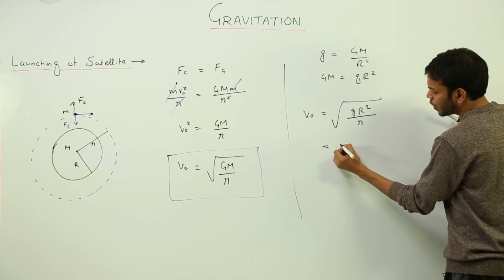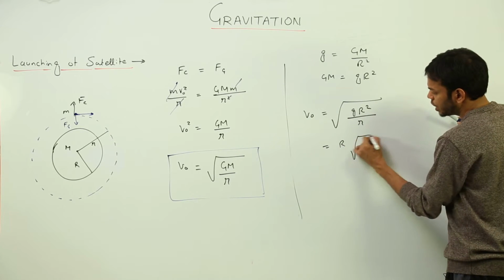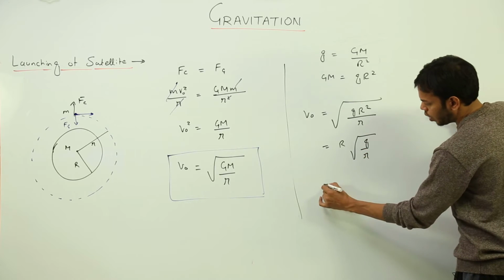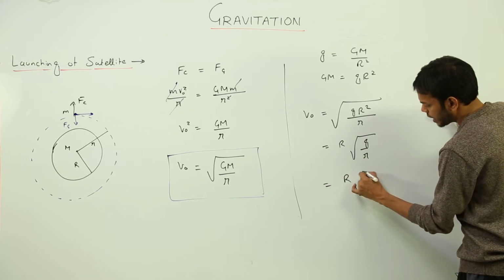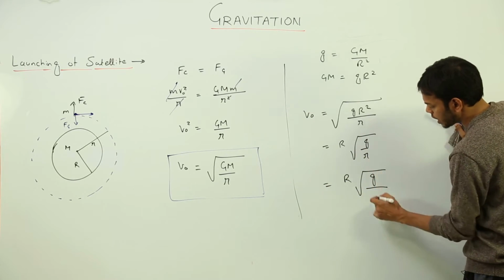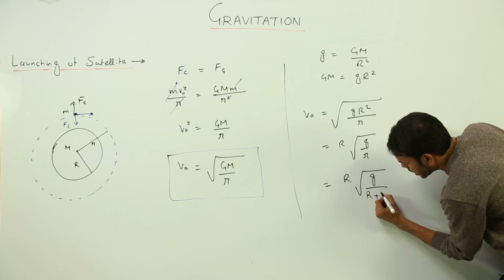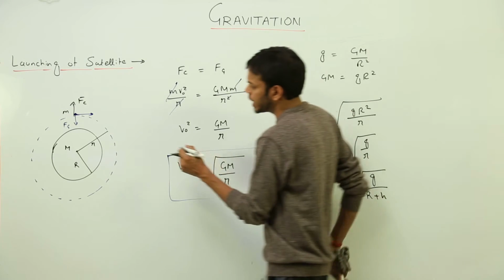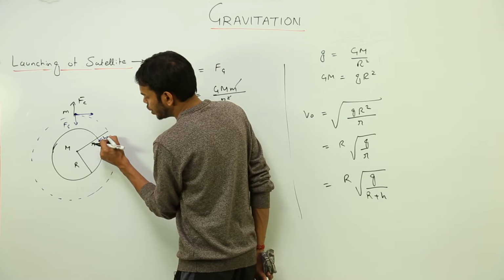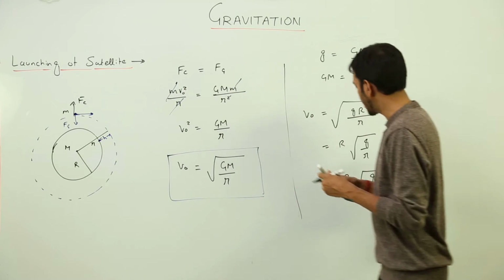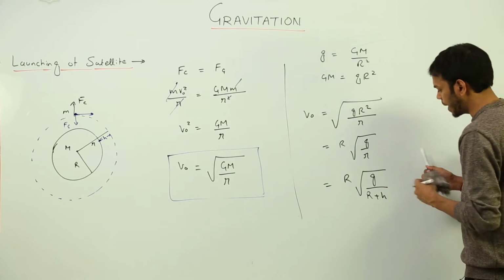One R goes out of the root. I am left with g over r, or R times root g upon, what is this r? This is the radius plus the height. Basically, this is the height at which the satellite is revolving around the planet.